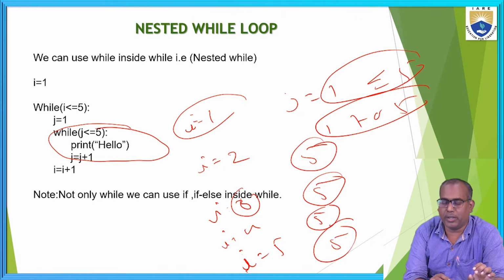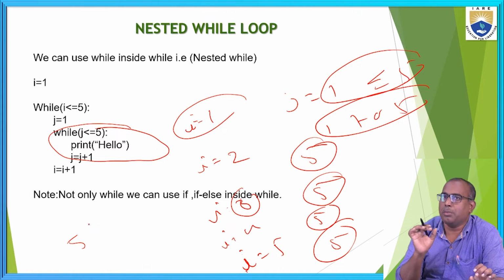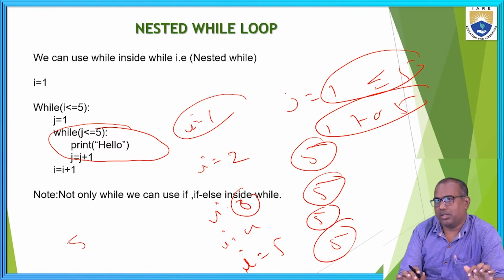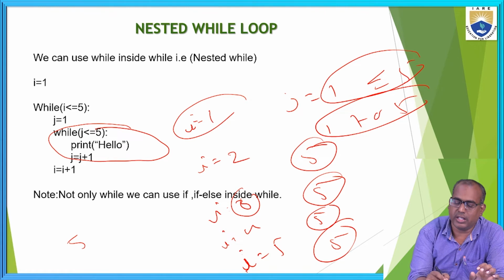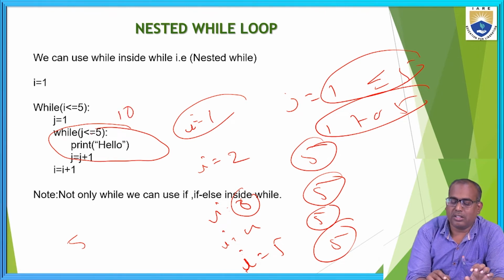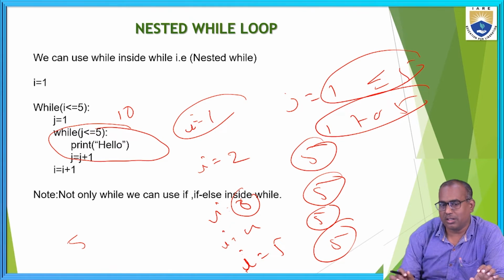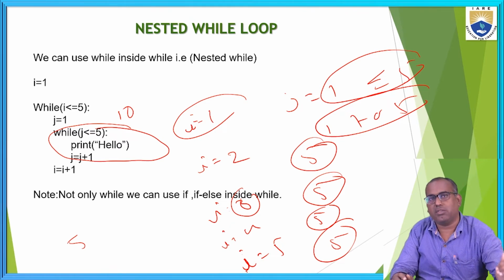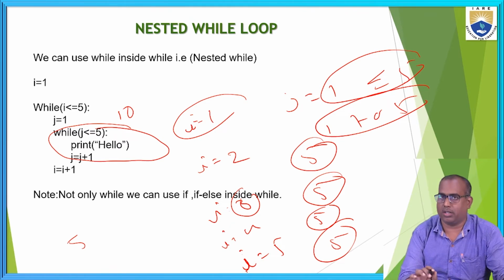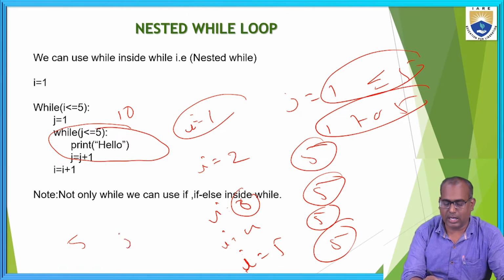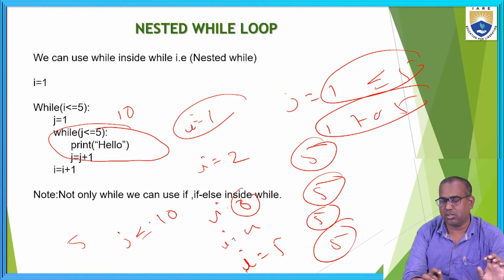That is based on the condition. If you change it to 10, j less than or equal to 10, then for each iteration of the outer loop, the inner loop executes 10 times.